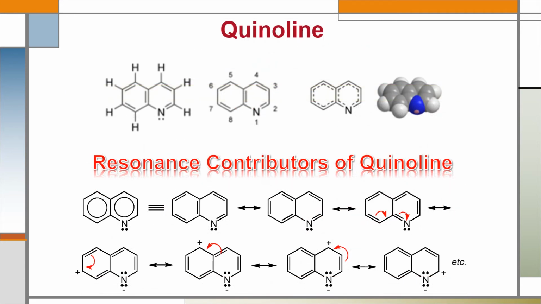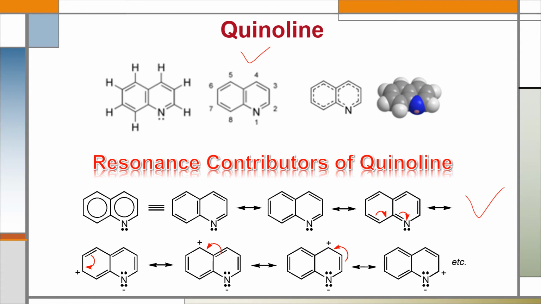Now I shall discuss another heterocyclic compound, that is quinoline. In quinoline, we can see that a 6-membered heterocyclic ring is fused with another 6-membered homocyclic ring, and here the heteroatom is nitrogen. We can also see the resonance contributors of quinoline here.